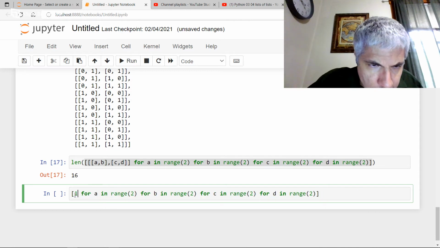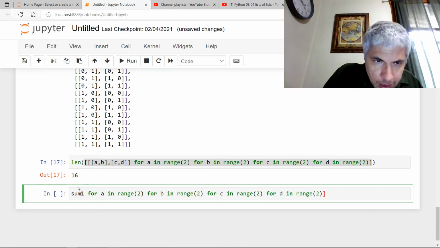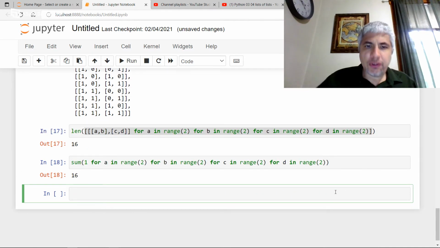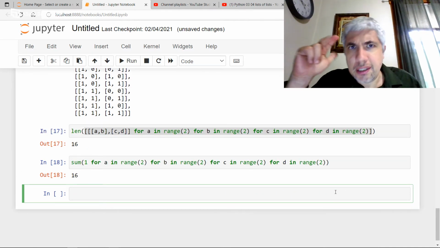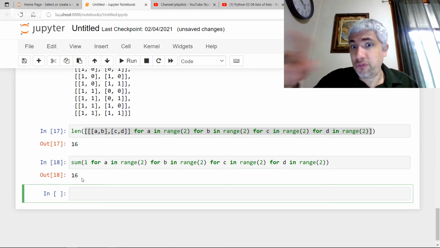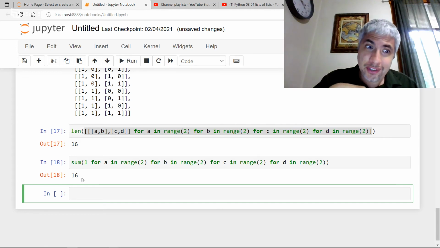So I could stick a 1 there, put a sum here, and add 1 for each of those. Maybe that makes it clear why there are 16 matrices: you have 2 choices for A, 2 for B, 2 for C, and 2 for D. And 2 times 2 times 2 times 2 gives a total of 16 possibilities as we branch out.